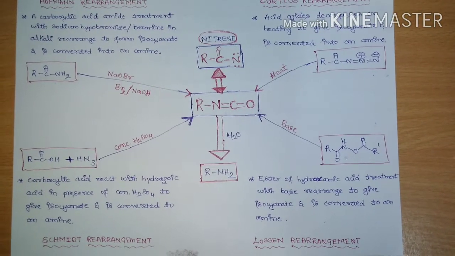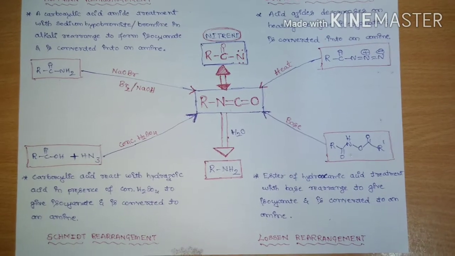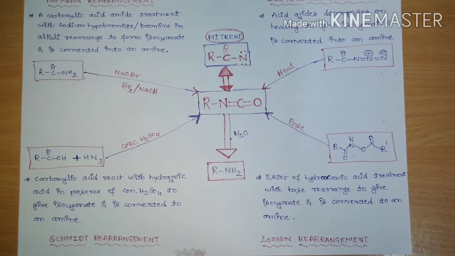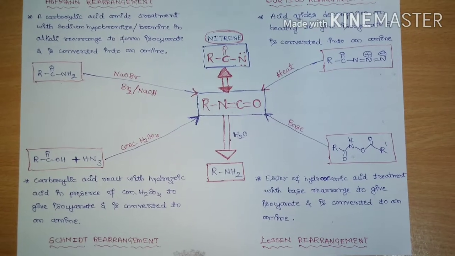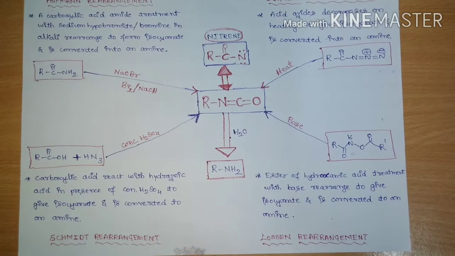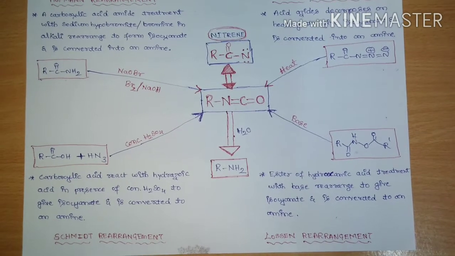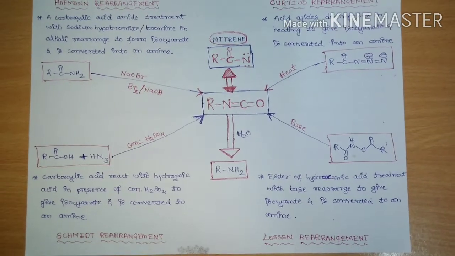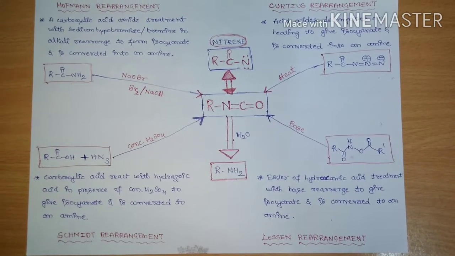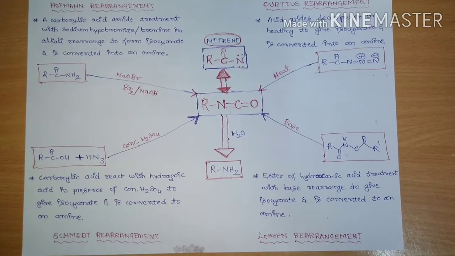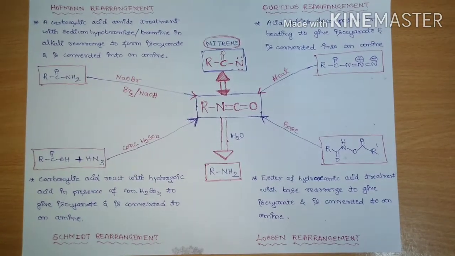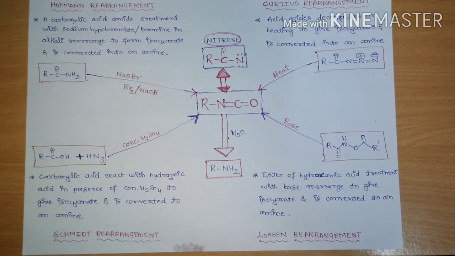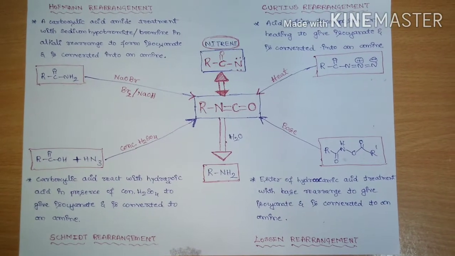Next is the Schmidt rearrangement. A carboxylic acid reacts with hydrazoic acid in presence of concentrated H2SO4 to give isocyanate, which is converted into amine. So carboxylic acid upon treatment with hydrazoic acid in presence of concentrated H2SO4 is going to form the same intermediate, that is isocyanate, which upon hydrolysis will give primary amine.